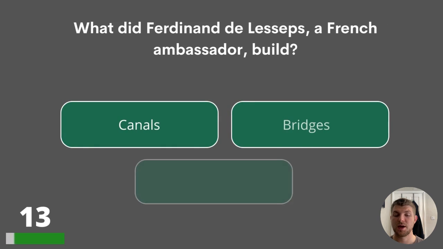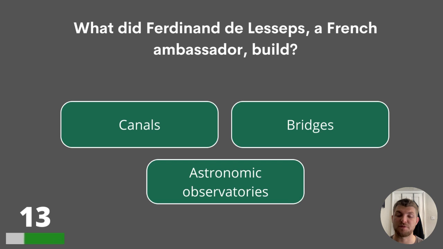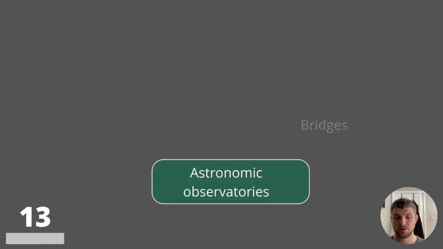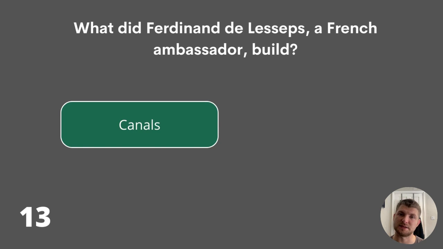Question 13. What did Ferdinand de Lesseps, a French diplomat, build? Canals, bridges, or astronomic observatories? The answer is canals.